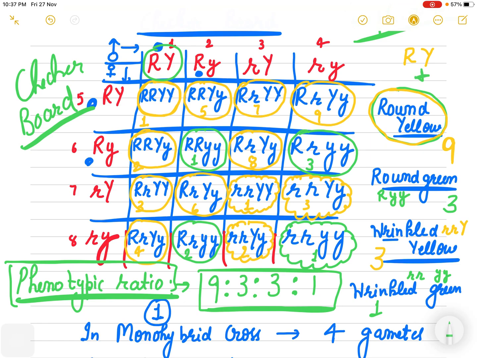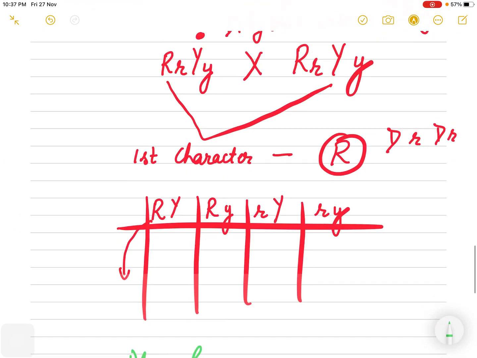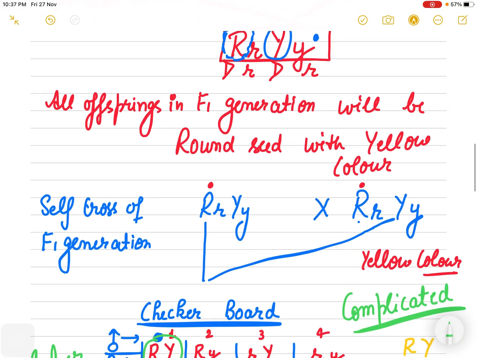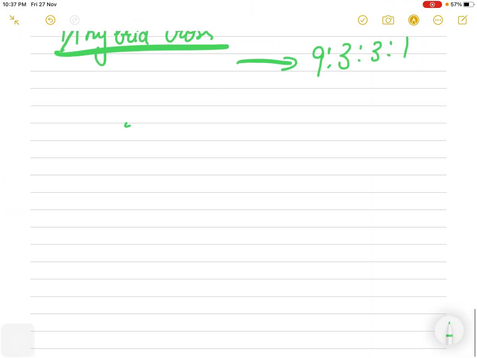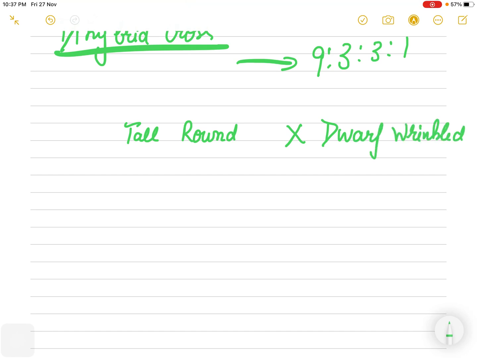Right? This is the best way to draw it. Suppose we have taken round with the yellow color. Even if in the exam the tall with round seeds are crossed with the dwarf and wrinkled, still you will find that the same ratio will be observed.